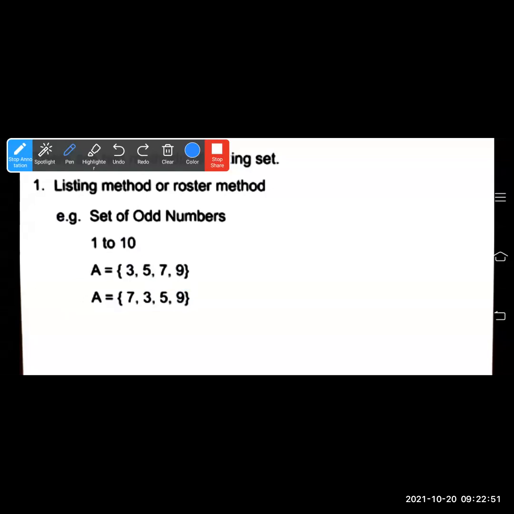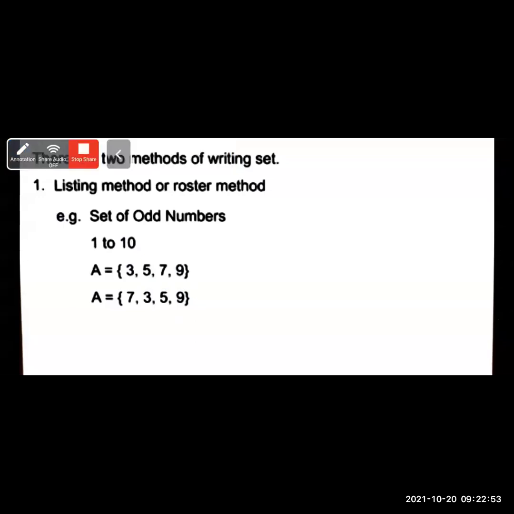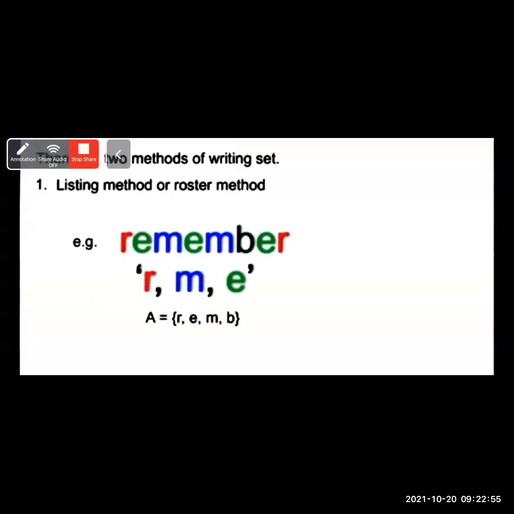Okay. We'll see one more example. If an element comes more than once, it is customary to write the element only once. For example, in the word REMEMBER, what is the question here? Write the letters of the word REMEMBER. So you have to list out all these letters. The letters R, M, E are repeated more than once.